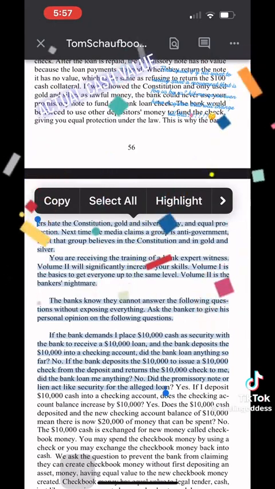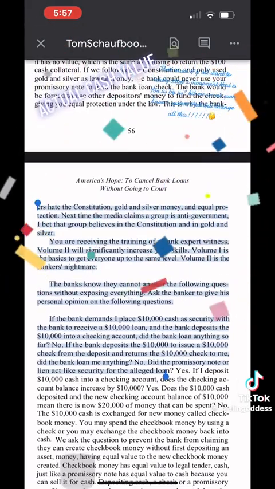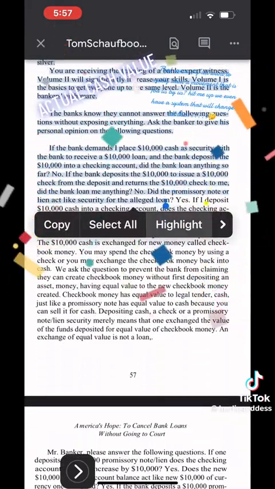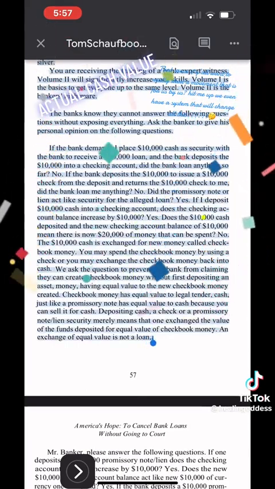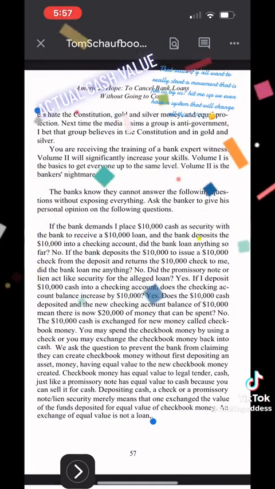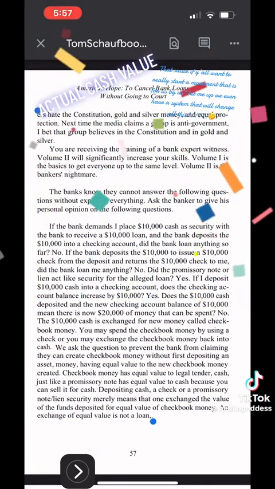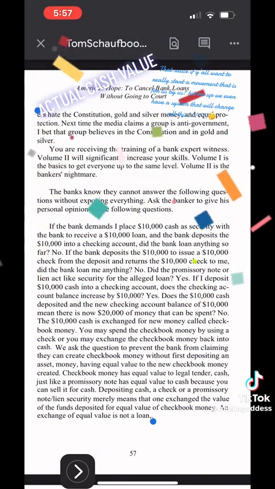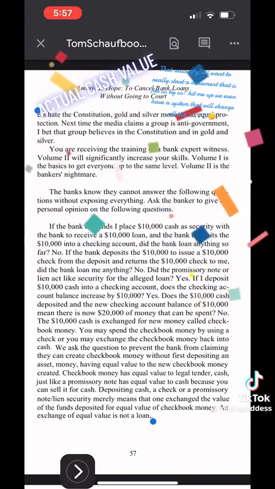The bank would be forced to use other depositors' money to fund the check, giving you equal protection under the law. This is why the bank first hate the Constitution, gold and silver money, and equal protection. Next time the media claims a group is anti-government, I bet that group believes in the Constitution and in gold and silver. You are receiving the training of a bank expert witness.